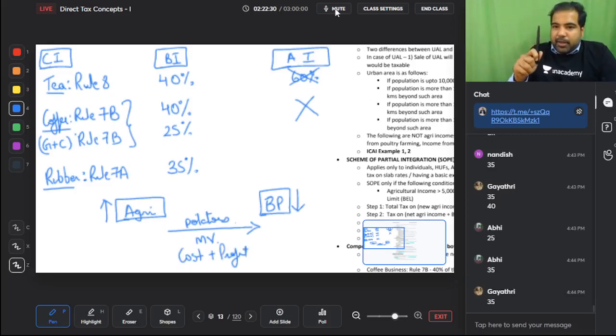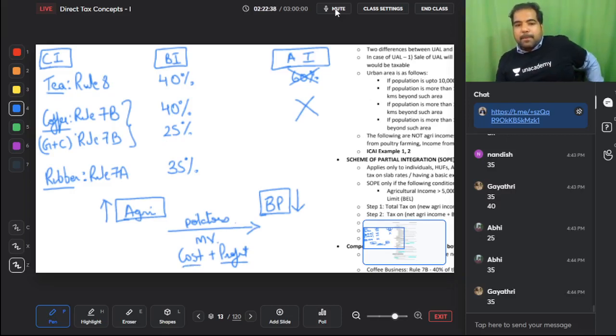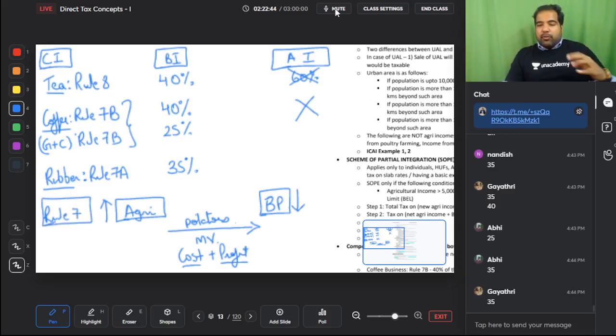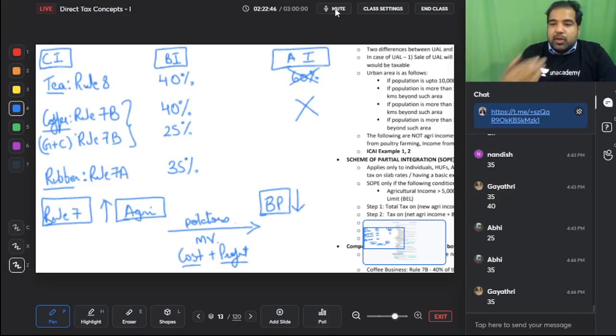If I know the market value, great. If I don't know the market value, then it is cost plus the profit. This is Rule 7. Repeating, what are we discussing? We're discussing composite income. This will again come in PGBP. Composite income has a mixture of business income and agriculture income. Don't focus on agriculture, focus on business because that is taxable.